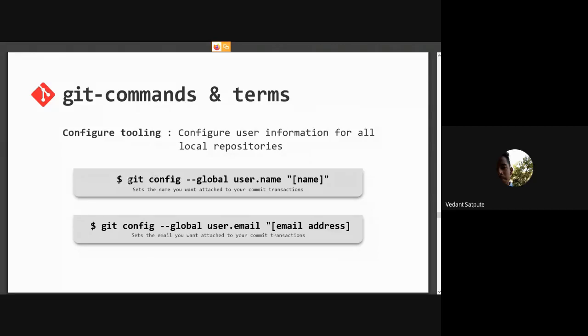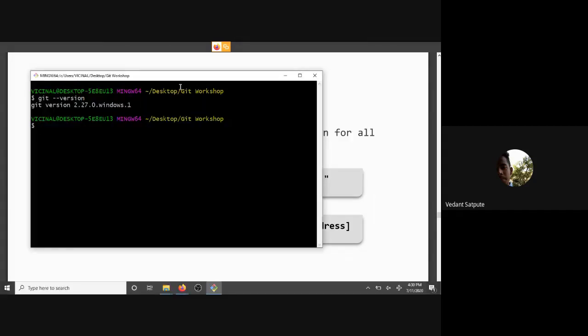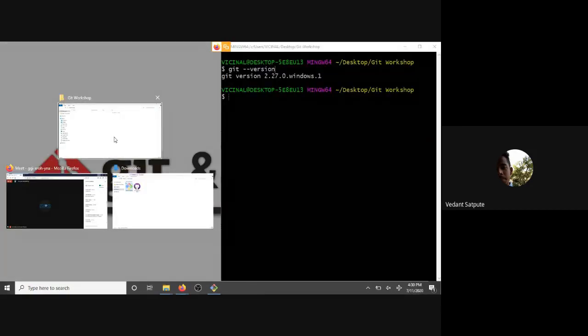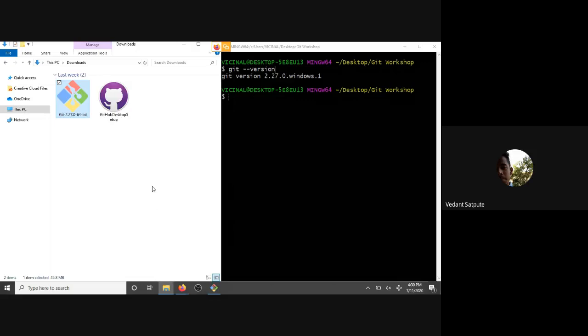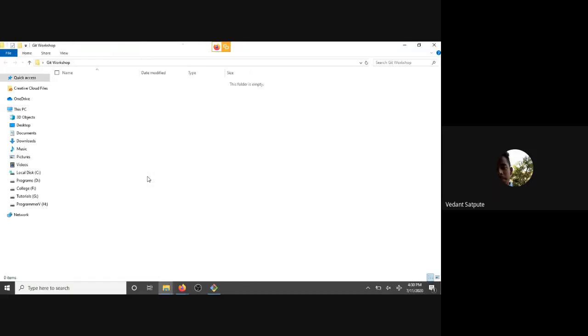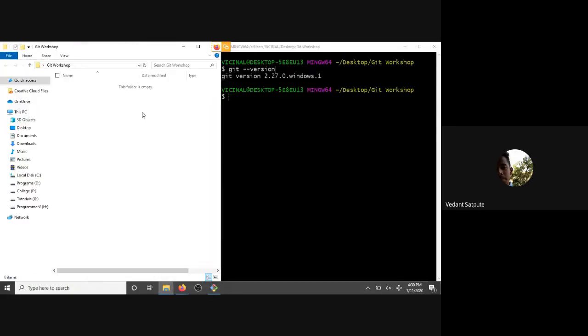The first command is git config --global user.name, our name. So we will start with it.